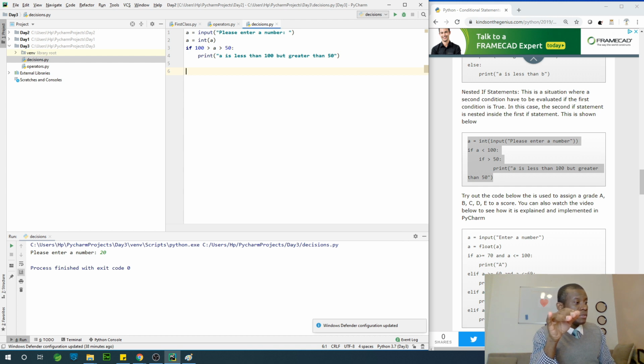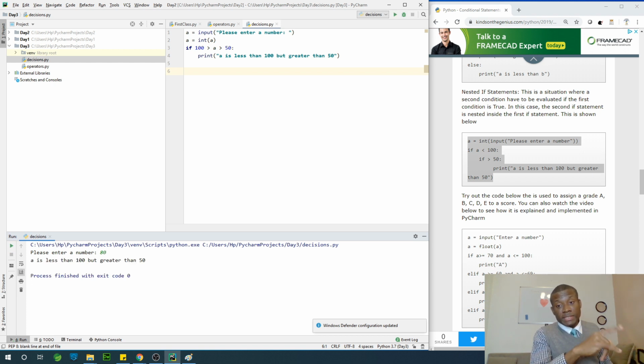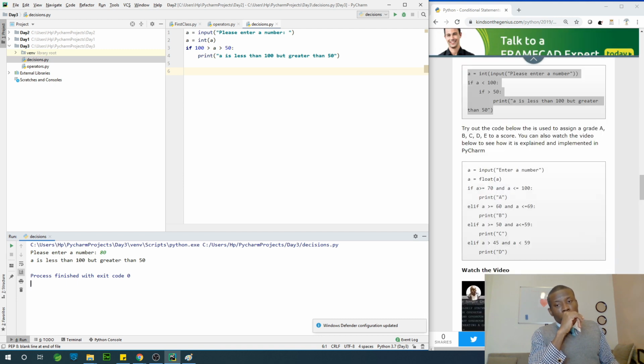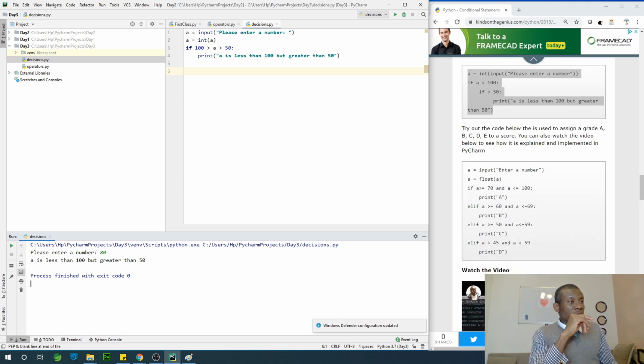So I'm going to run it at this point. So I'm going to enter a number, 80, and it's going to respond: A is less than 100 but greater than 50. All right, so let's now do the project we mentioned, a grade sheet.